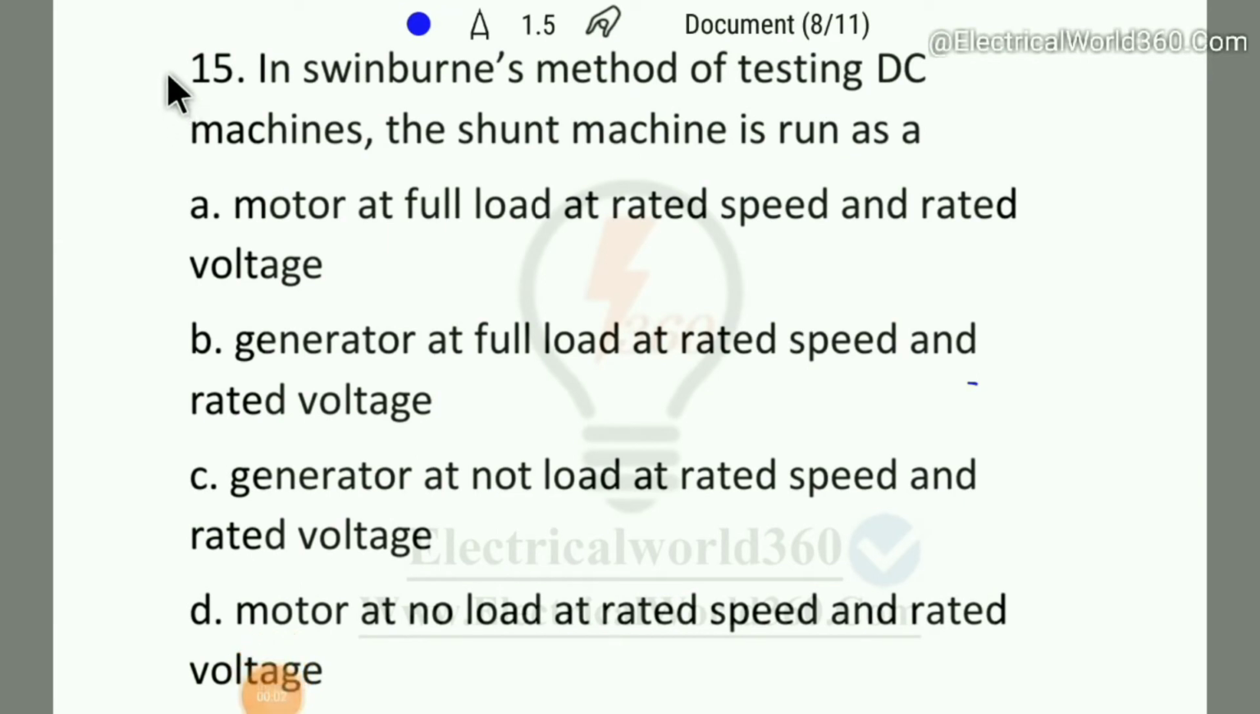Here we can see question number 15. In Swinburne method of testing DC machines, the shunt machine is run as a motor at full load at rated speed and rated voltage, generator at full load at rated speed and rated voltage, generator at no load at rated speed and rated voltage, and option D is motor at no load, rated speed and the rated voltage. So as we know, here option D is the right answer.